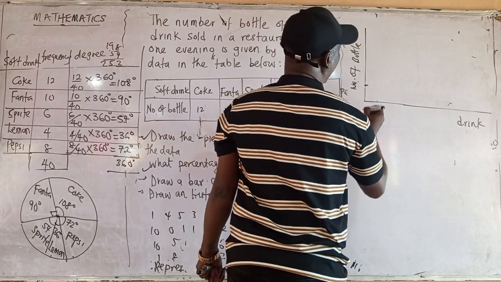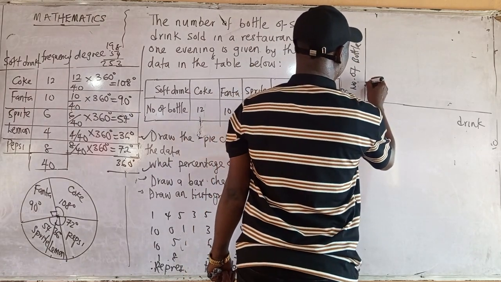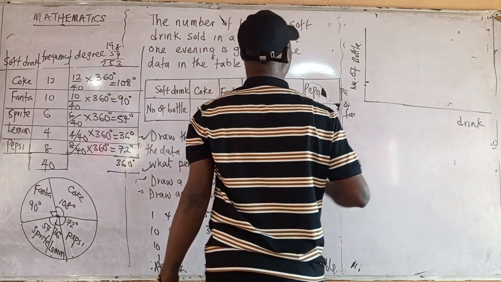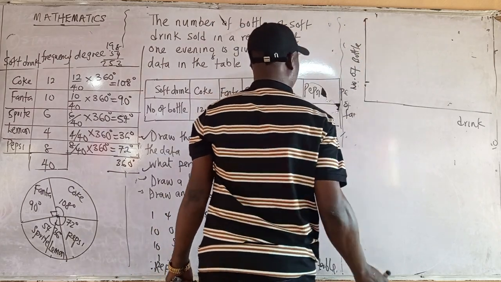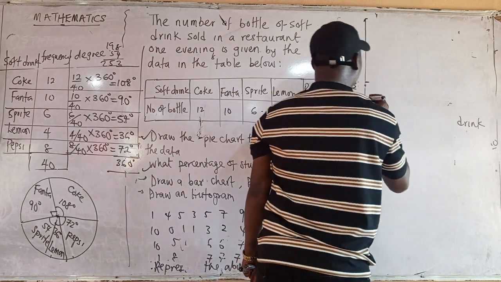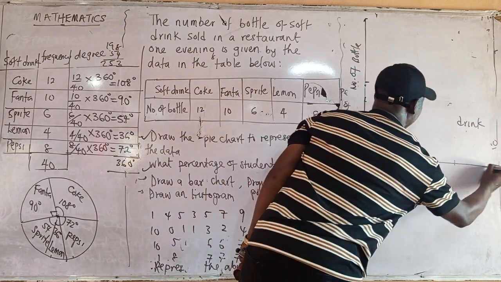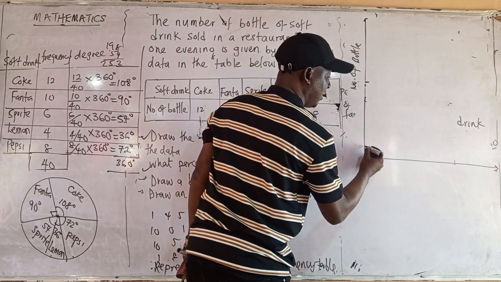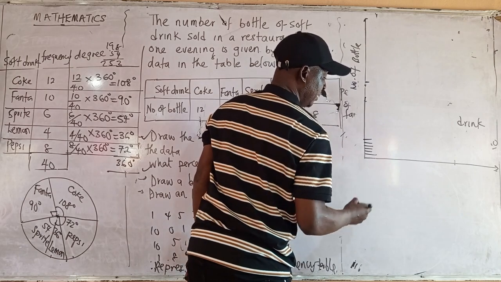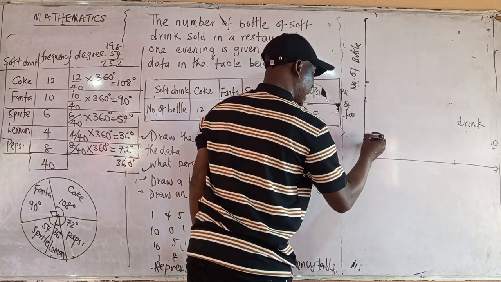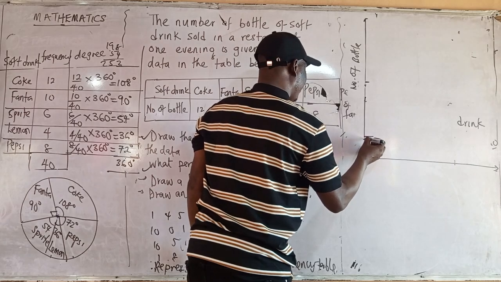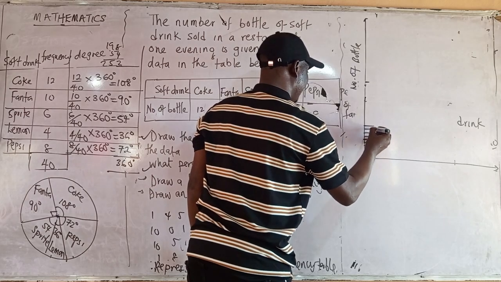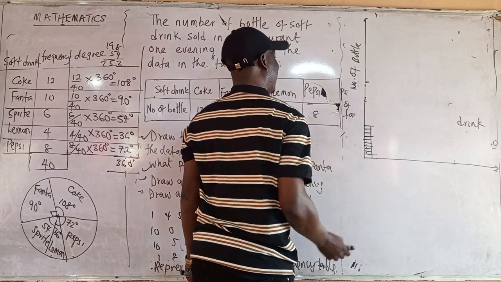I will, what do you call it? Scale it. The next thing to do is to scale. How do you scale? That is another thing students will ask. How do you scale? You know, in your graph, you have small lines, about 10 of them. Maybe 1, 2, 3, 4, 5, 6, 7, 8, 9, 10. You have 10. You now have a line like this.